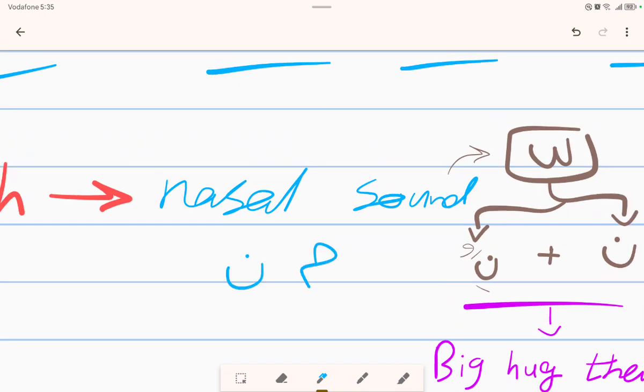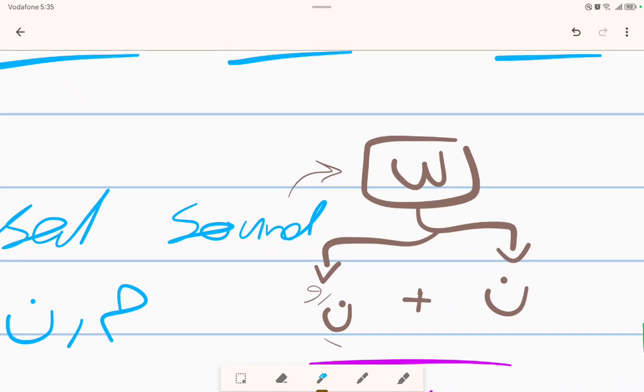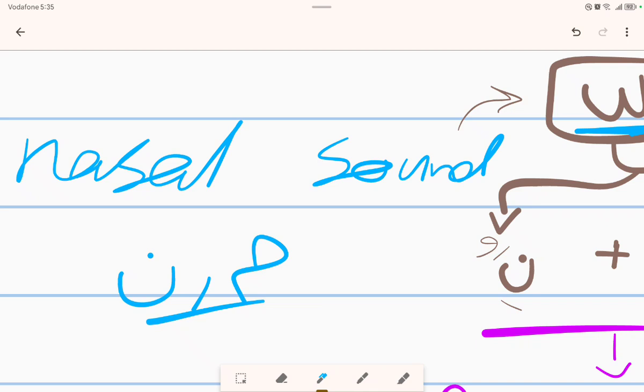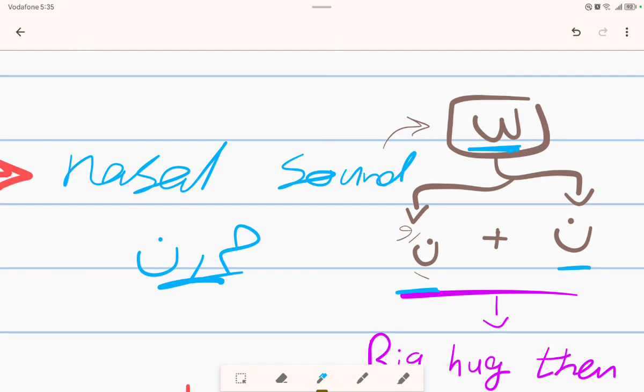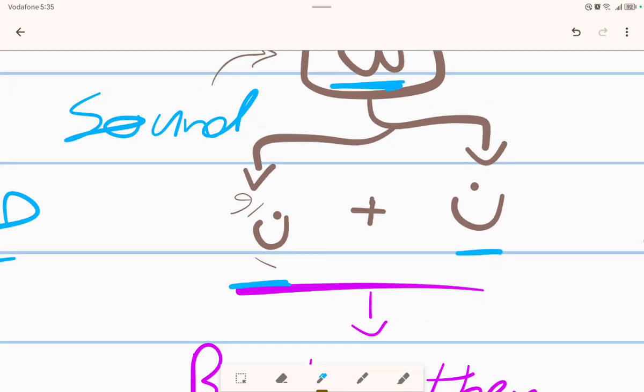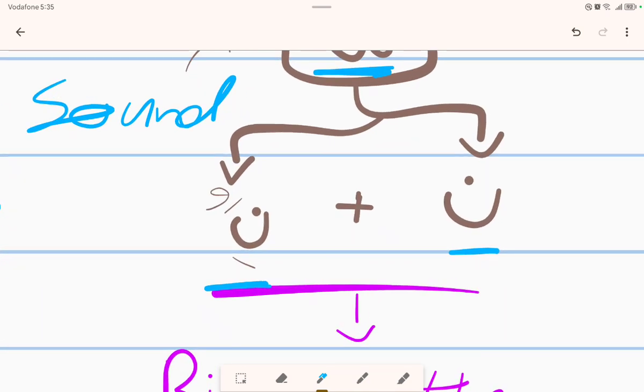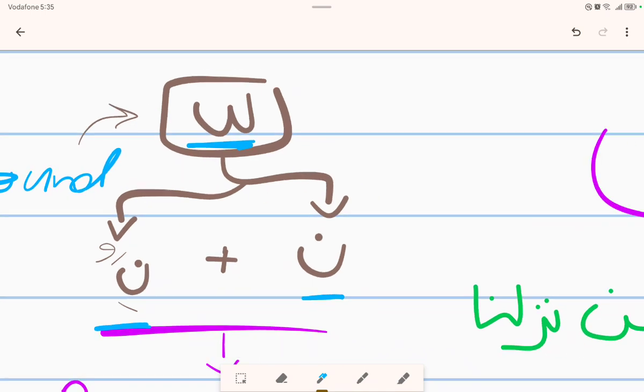So we have noon and meme because they have nasal sound. We can apply this rule when we see the shadda above one of these two letters, noon and meme. Why? Because we have discussed before that shadda consists of a sakin letter and a vowel letter. So the noon here is sakina followed by a vowel noon, which is actually the shadda.